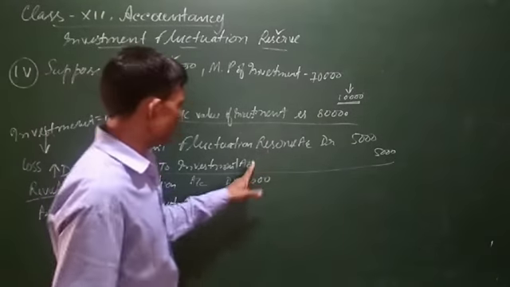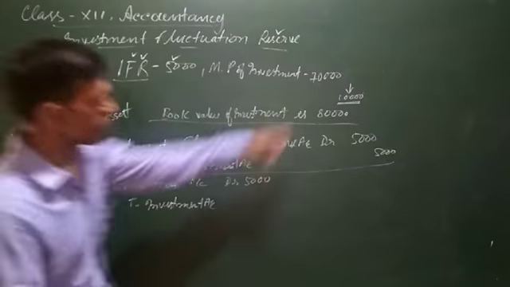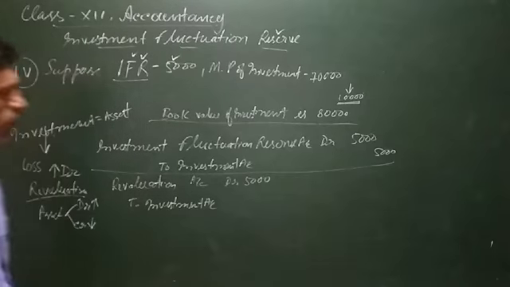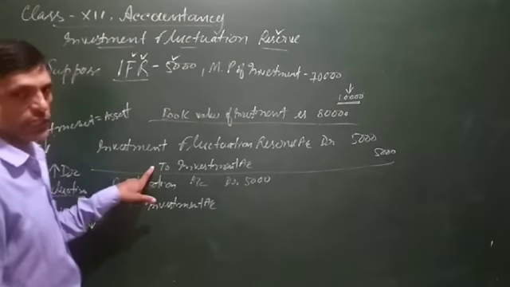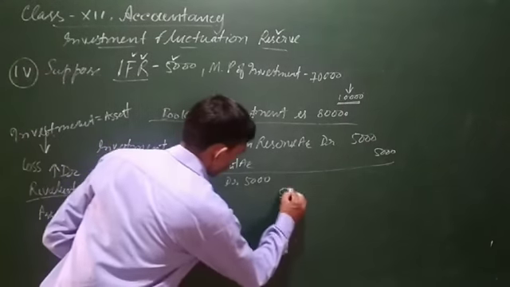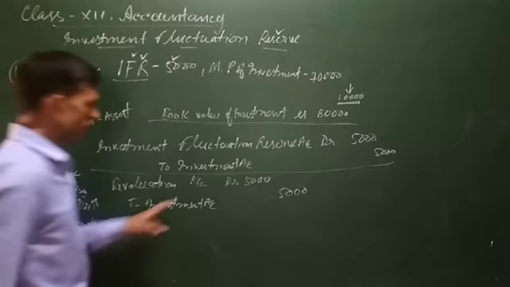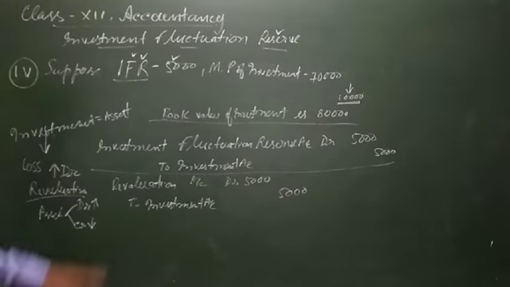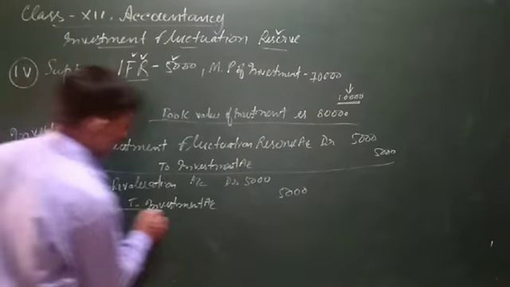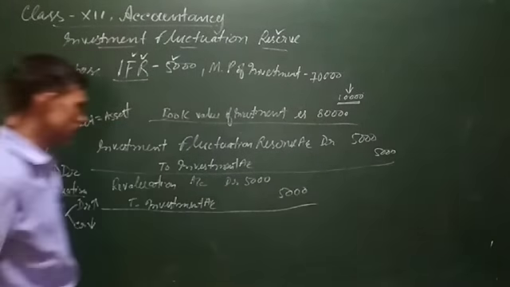Already we have credited the investment account by 5,000 and there is a decrease in price of investment by 10,000. 5,000 of the decrease has already been adjusted, so 5,000 more will be adjusted. The investment account will be further credited with 5,000 rupees. Now this journal entry is complete.